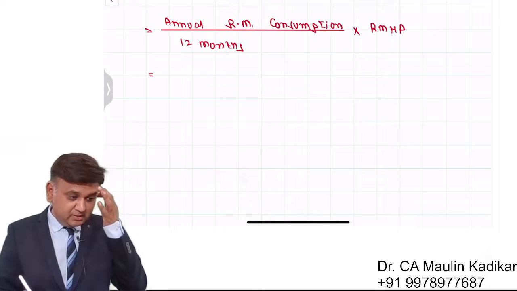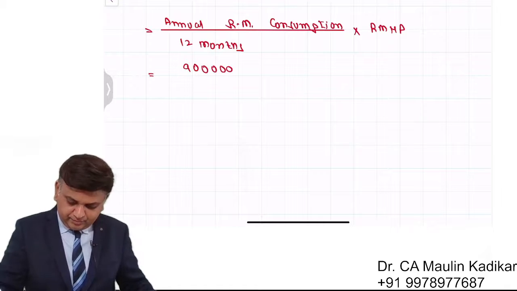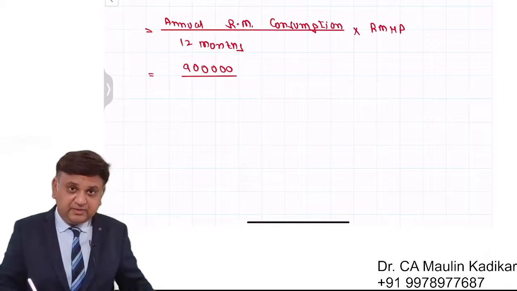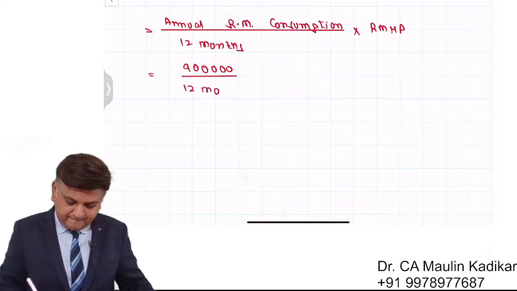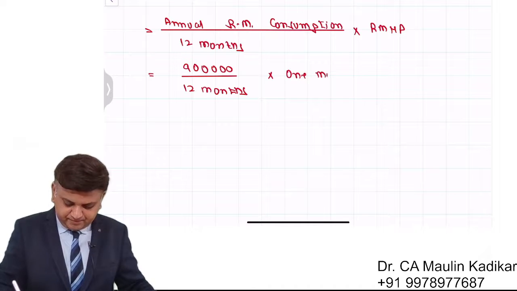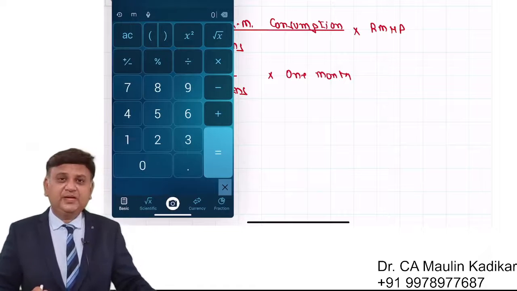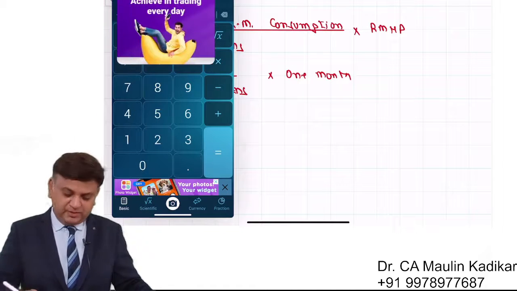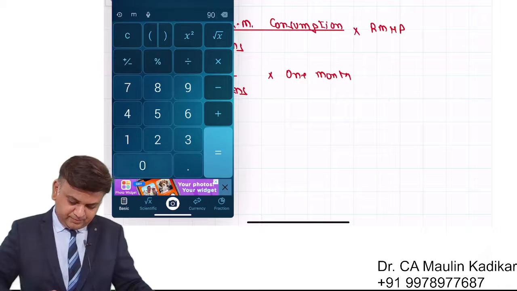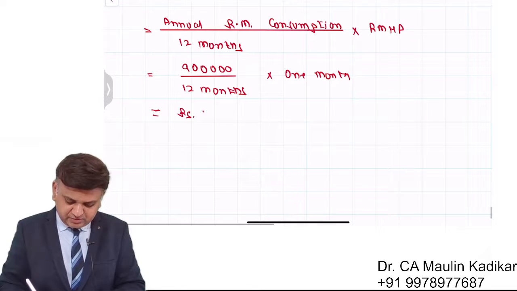Consumption for the entire year is an amount of 9 lakhs divided by 12 months into raw material holding period is 1 month. So with that, we can make the calculation of stock of raw material. 9 lakhs divided by 12, 75,000 into 1 is rupees 75,000.